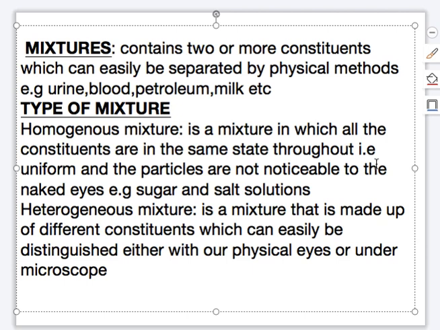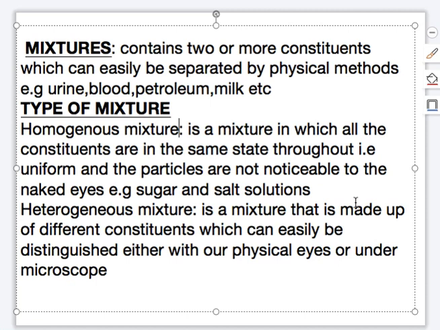If they are liquid, all of them will be in the liquid state, or in the gaseous state, as the case may be. For example, sugar and salt can be an example of a homogeneous mixture. That is, the two are in the solid state.